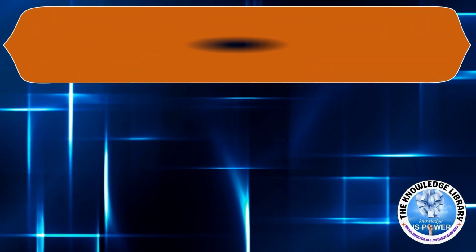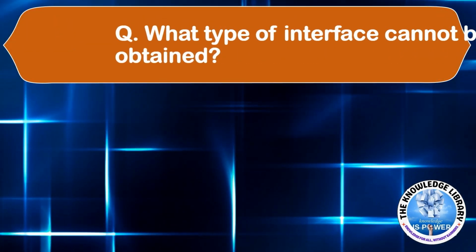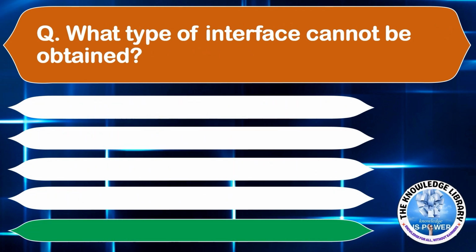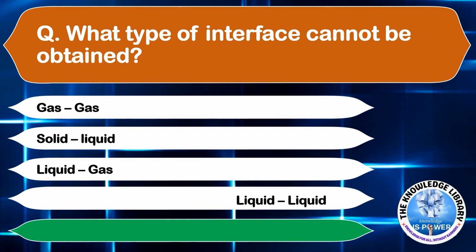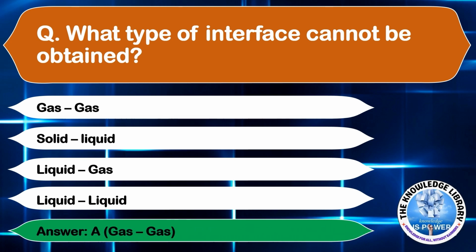Moving on to the next question. What type of interface cannot be obtained? Option A, gas-gas. Option B, solid-liquid. Option C, liquid-gas. Or option D, liquid-liquid. The correct answer is option A, gas-gas.